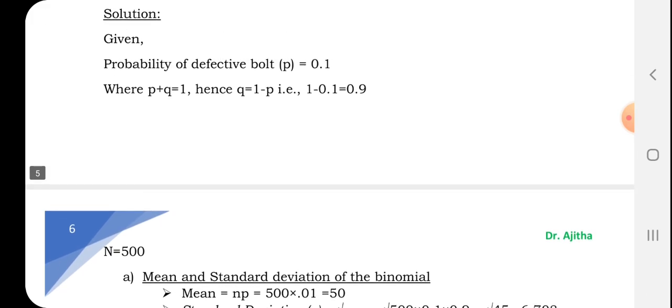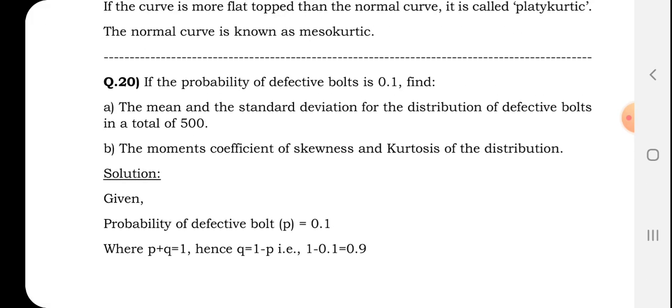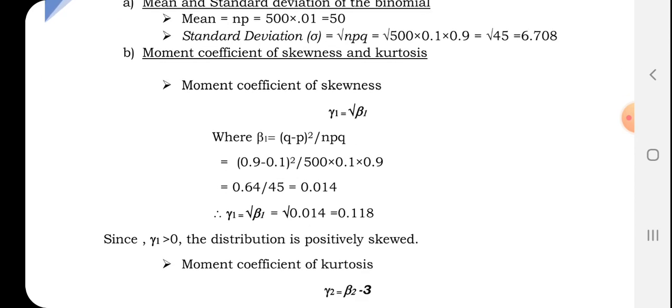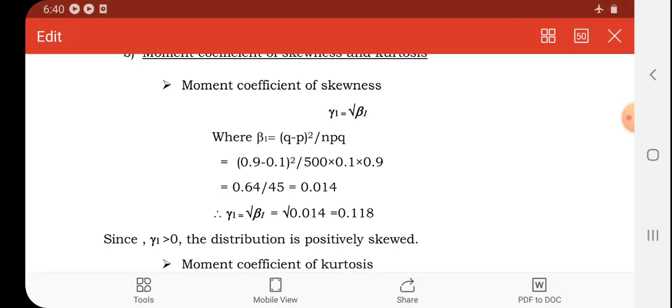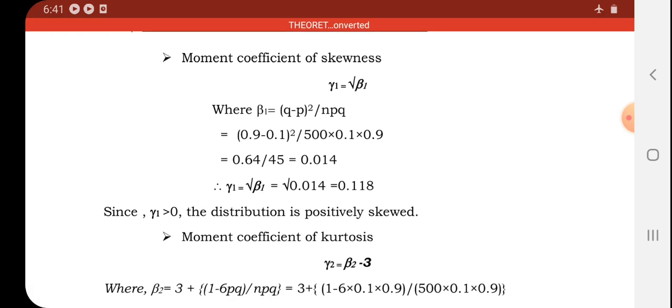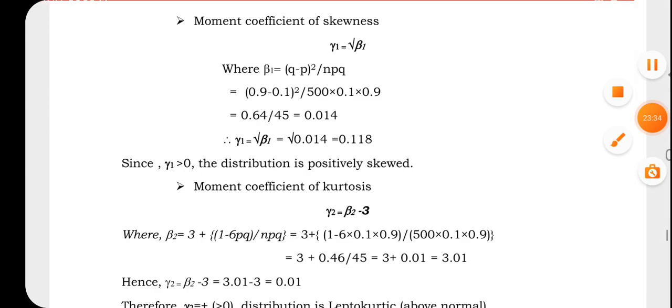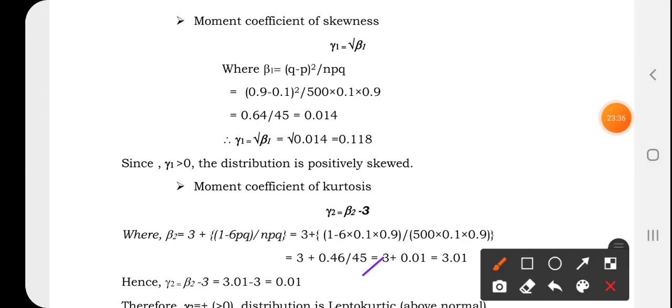Next one asked is the moment measure of skewness and kurtosis. As for the formula, you can write down the moment coefficient of skewness beta 1. The formula I have already given for how to find this beta 1, and accordingly you can find out gamma 1. It is 0.118, which means it is more than 0. When it is more than 0, it is known as positively skewed.